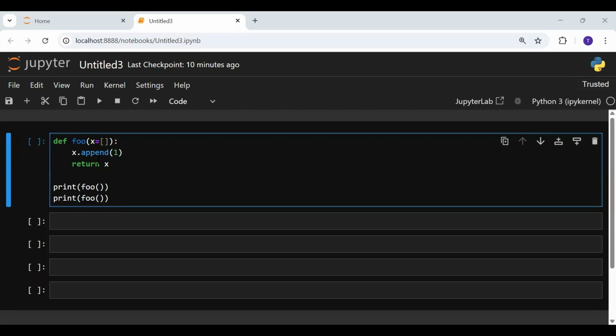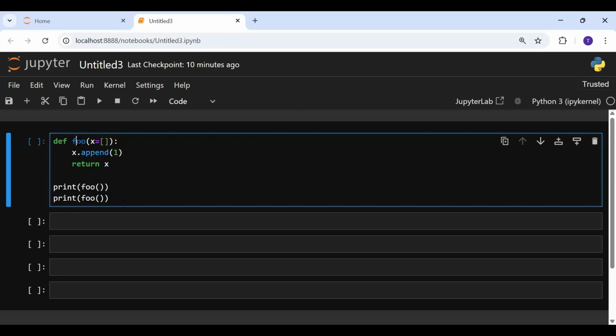Take a look at this Python function. We have a function defined. It takes one input. We are assigning a default value, an empty list. And then in this empty list, we are appending 1 and returning x. Now, what do you think the output of this code would be?